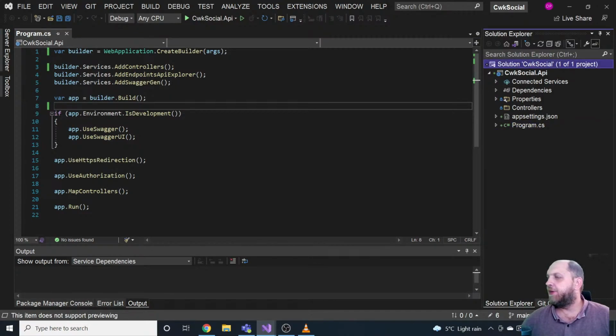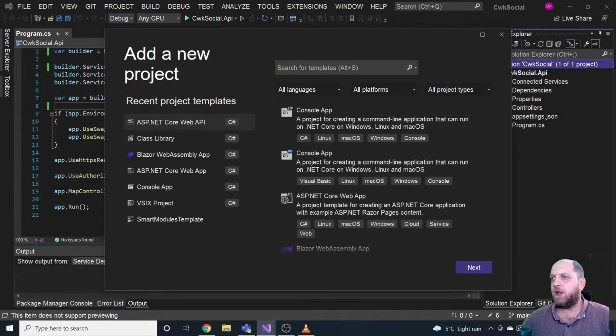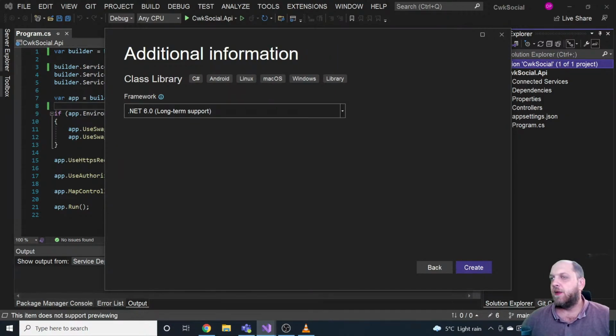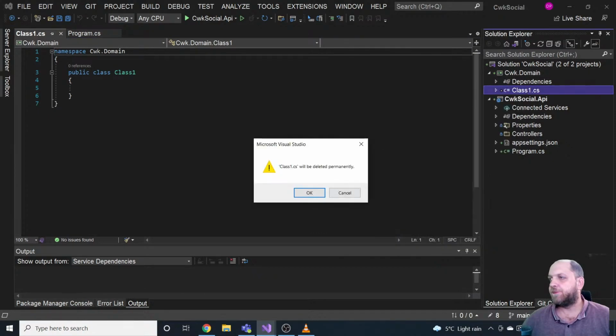Now let's briefly create, but in this video I will probably concentrate more on setting up the API, but I would like to also add new projects, which in this case will be class libraries. So that would be CWK Domain. That would be our domain layer, and it's also targeting .NET 6. So let's create that. Also, let's delete this class, we don't really need it.